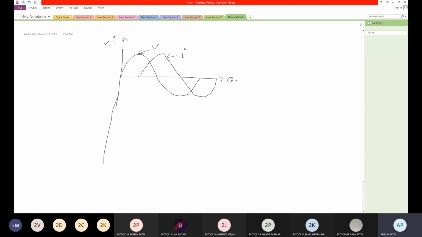You can see this here. This is my voltage and current with respect to theta. This is my V. This is my I. Now I need to draw the power diagram.